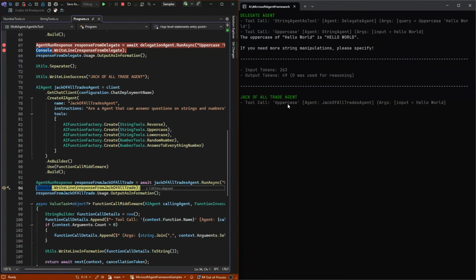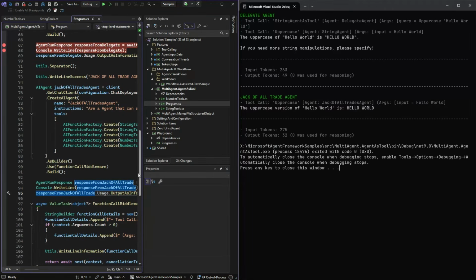Again, it calls uppercase because now it knows it needs to do that. What we see, and it's not too clear here, is that the Jack of all trades that had all 5 tools used more tokens than the one with just the 2 tools with the other tools inside. This is only the tool calling from the outer agent, so in this scenario they are roughly the same.